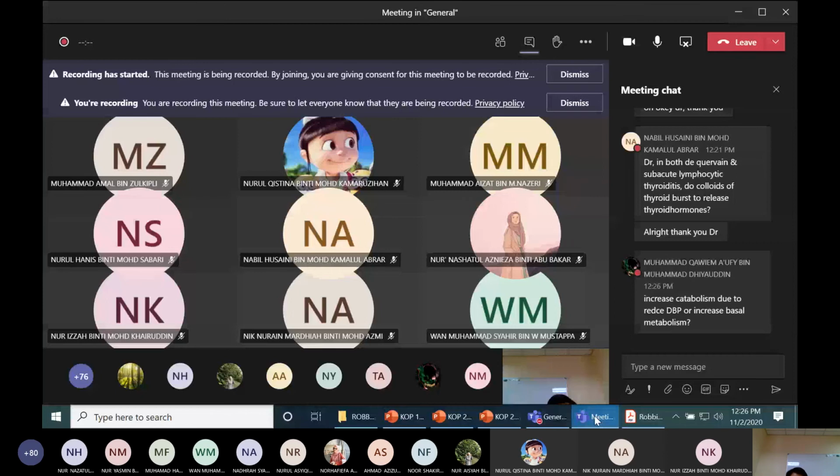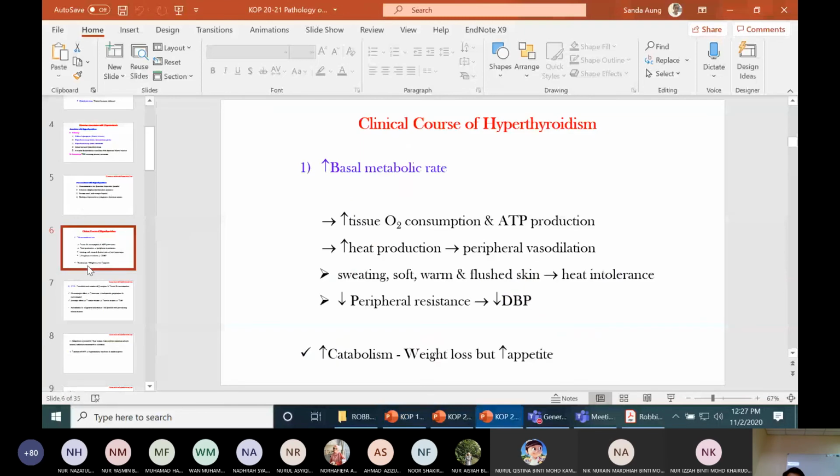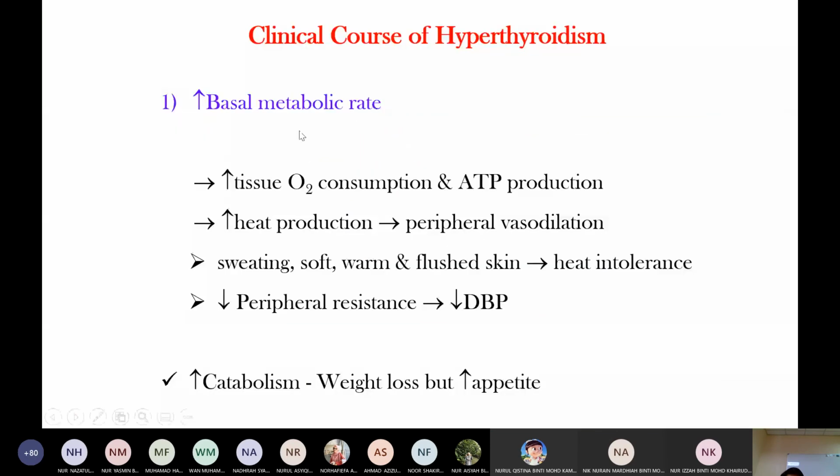Increased BMR, basal metabolic rate. Okay, here. The increased basal metabolic rate leads to increased catabolism. This catabolism, tissue breakdown, leads to weight loss.